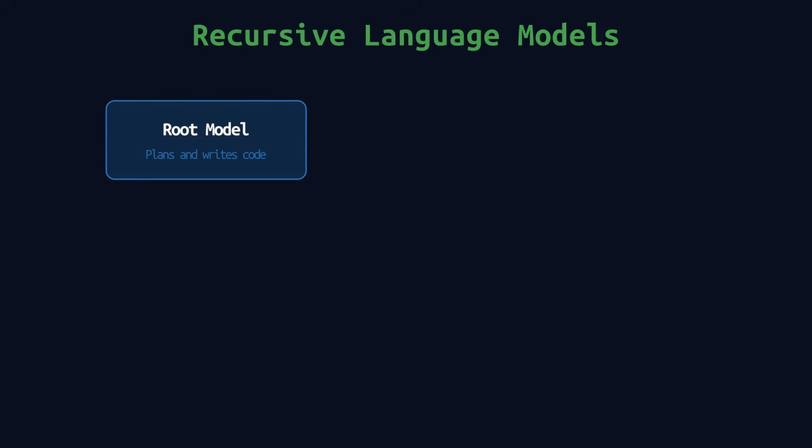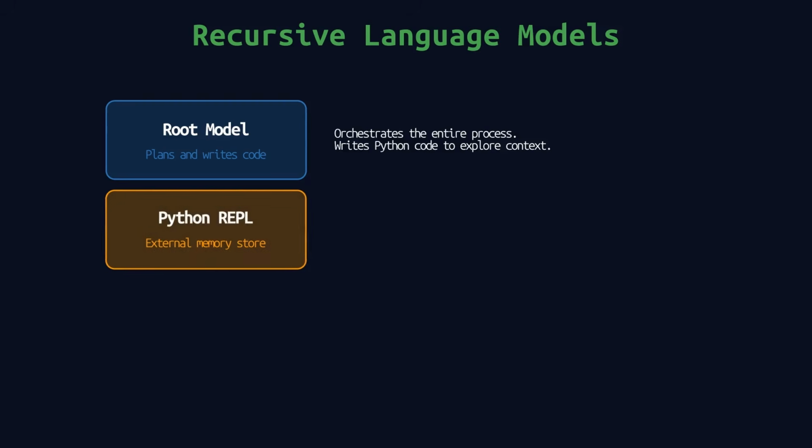The architecture has 3 components. First, the root model. This is your main language model, the orchestrator. It does not try to read the entire context. Instead, it plans a strategy and writes Python code to explore the data. Second, the Python REPL, which acts as external memory. The full context, whether it is 450,000 tokens or 10 million, lives here as a variable. It never enters the model directly.